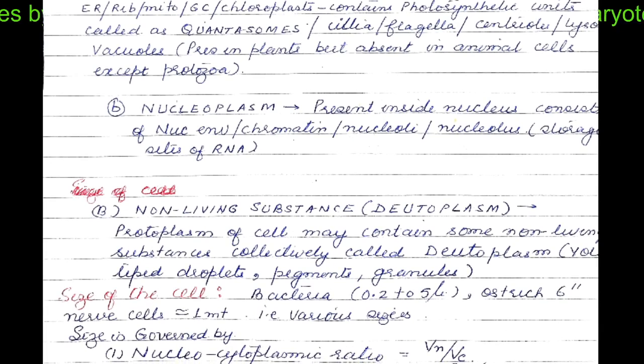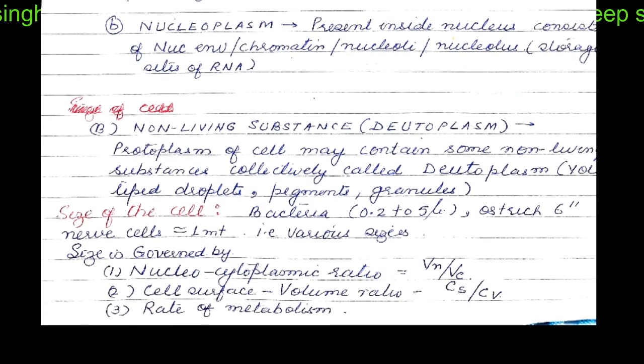Nucleoplasm is the part of the protoplasm which is present inside the nucleus. It contains the nuclear envelope, chromatin, and nucleoli. Nucleoli, as you know, are the seat of RNA production. Thus, protoplasm contains non-living substances also, which are called deutoplasm. All the non-living substances are collectively called deutoplasm, such as lipid droplets, pigments, granules, minerals, and other substances.